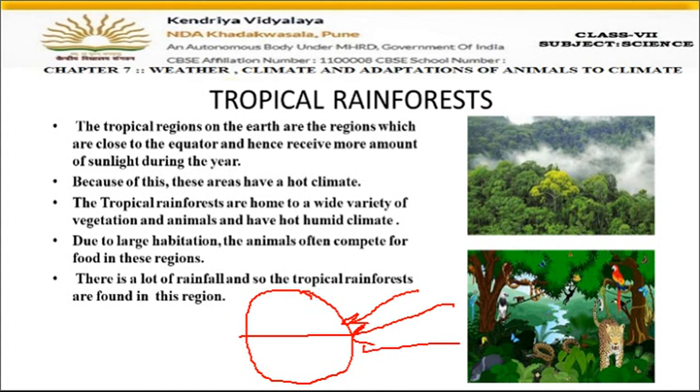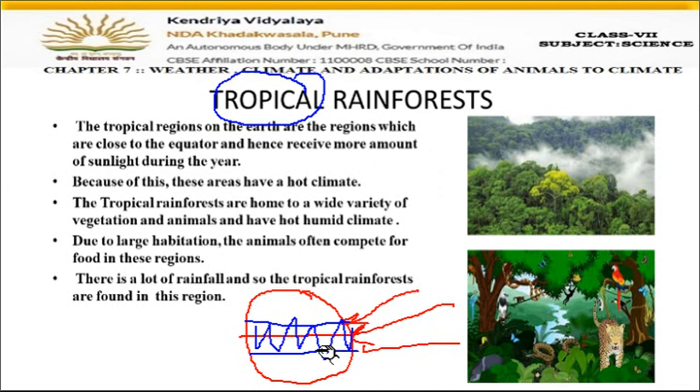So in these areas it is very, very hot, because sunlight is available the whole year. So these are very hot areas. These are called tropical areas, and the forests which are present in these areas are called tropical rainforest, as rainfall is also good here. There is a good amount of rainfall here.